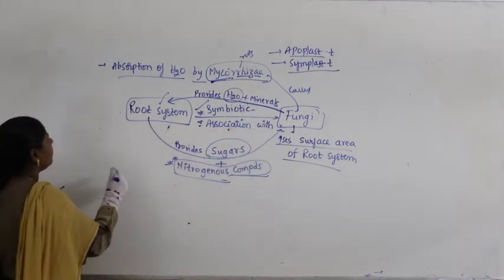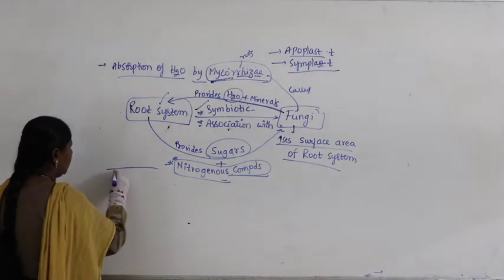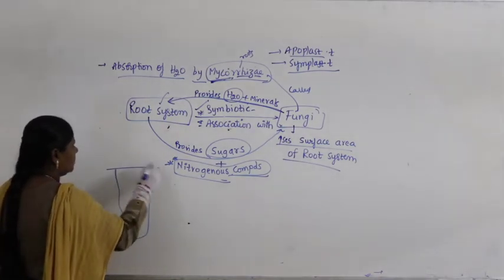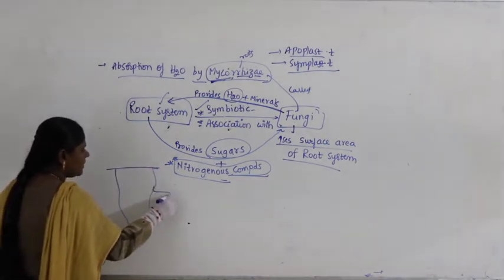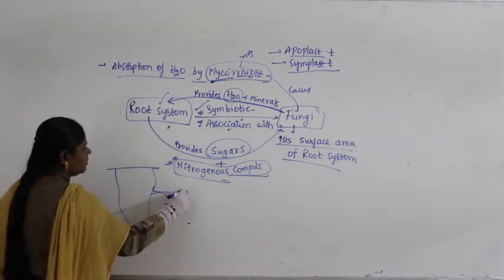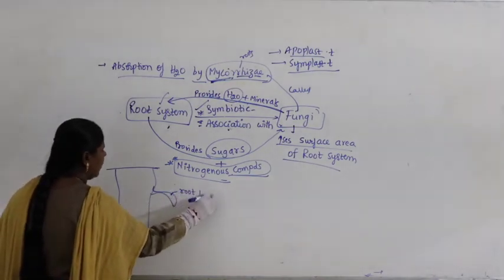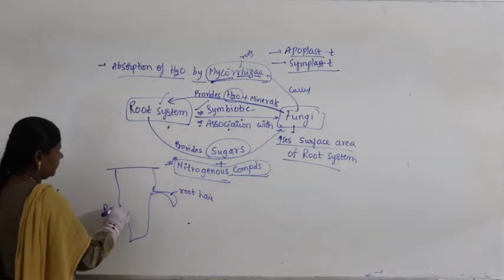Now if you look at the surface of the root, so here this is a root system. Let us take, this is a root here, and this is nothing but the root system.